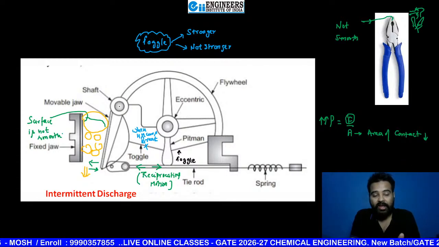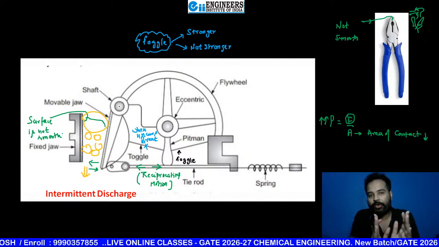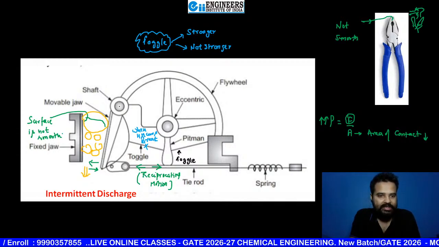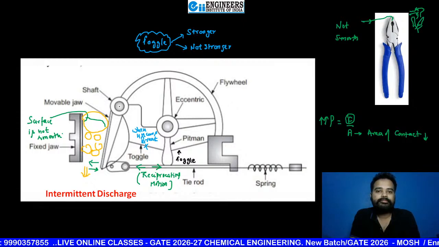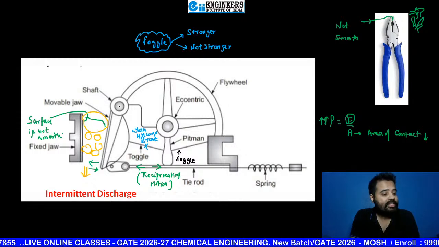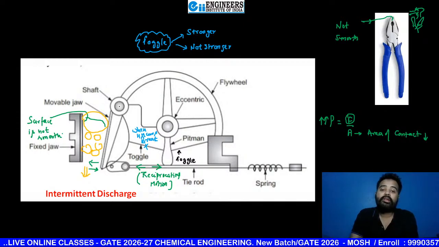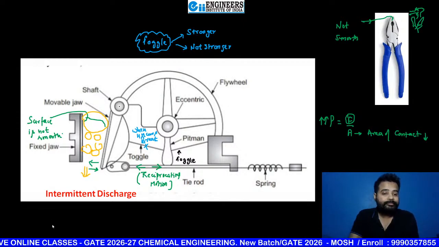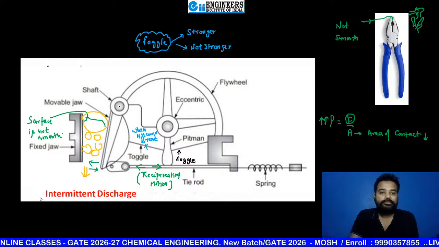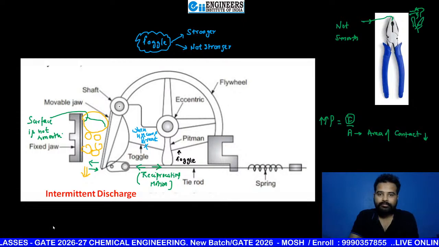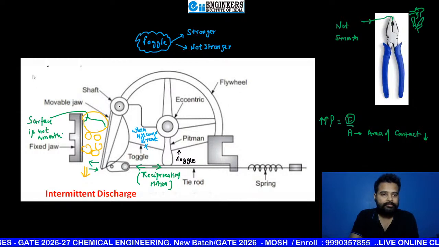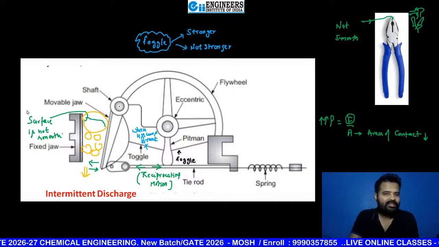But first, tell me, is the discharge continuous? Yes or no?